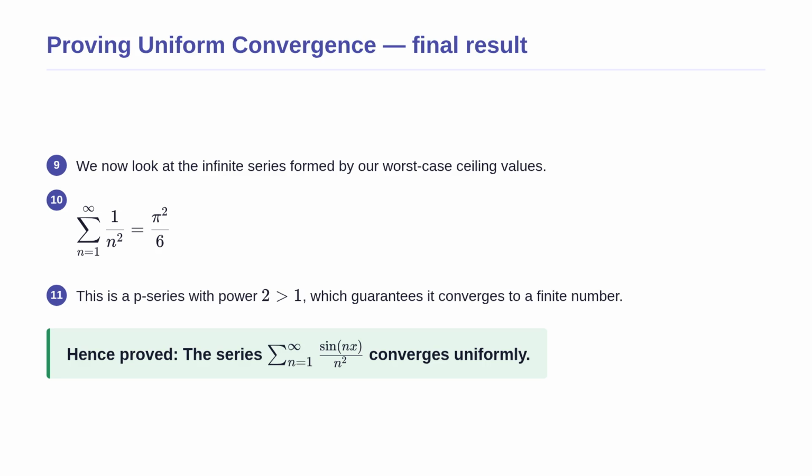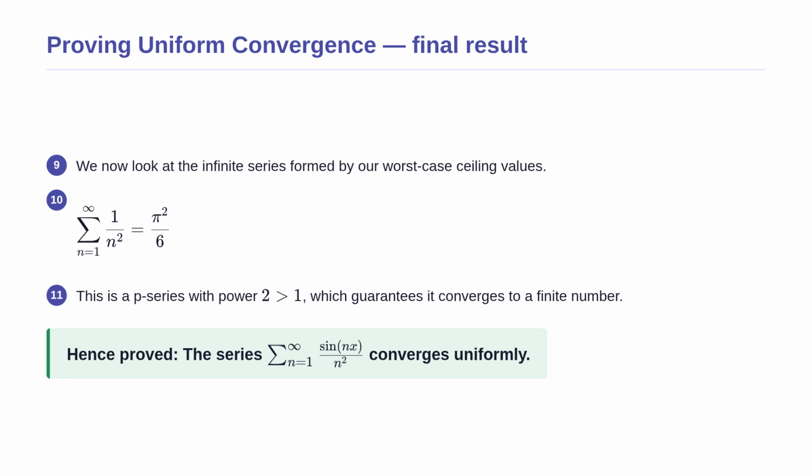For the final step of our proof, we look at the infinite series formed by our worst-case ceiling values. This gives us the sum of 1 over n squared. This is a well-known mathematical series called a p-series, specifically with the power p equals 2. Because the power 2 is strictly greater than 1, mathematical rules for p-series guarantee that this sum converges to a finite specific number, which happens to be pi squared over 6.